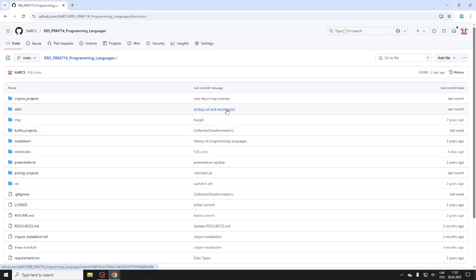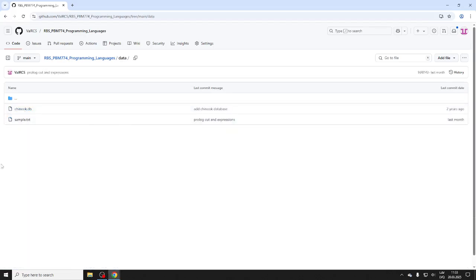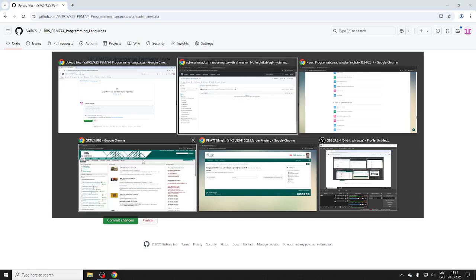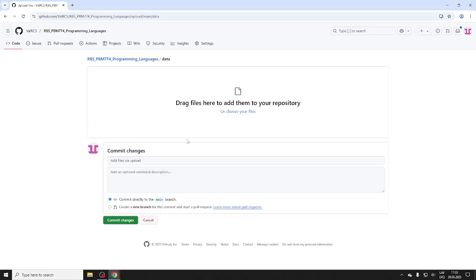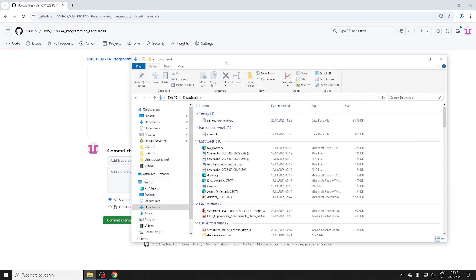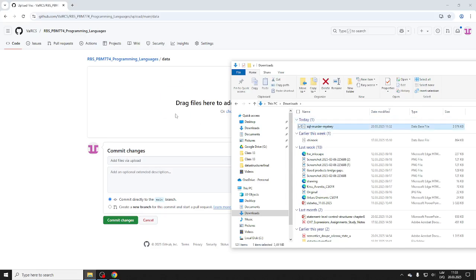I could of course add it using a codespace, but let me add it here. Let me add two files actually. Add file, upload files, the old school way. And there are my downloads. Yeah, let's do the SQL murder mystery.